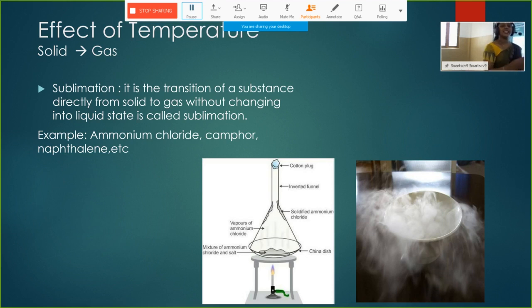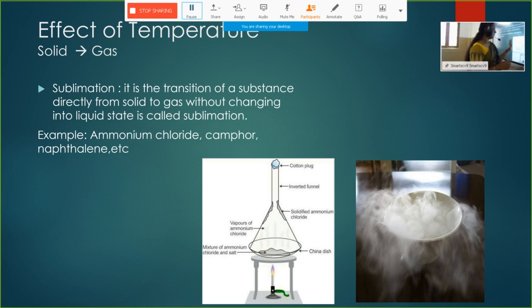That process is called sublimation. Only a few substances can be converted directly. Examples are camphor, ammonium chloride, naphthalene balls, and the room freshener bars we keep in our houses.